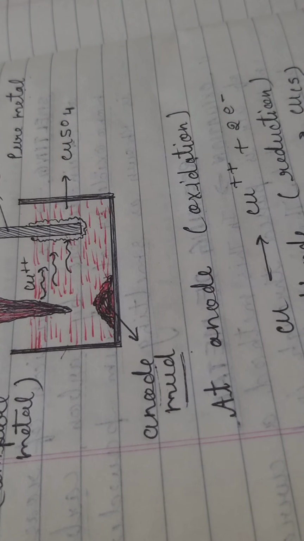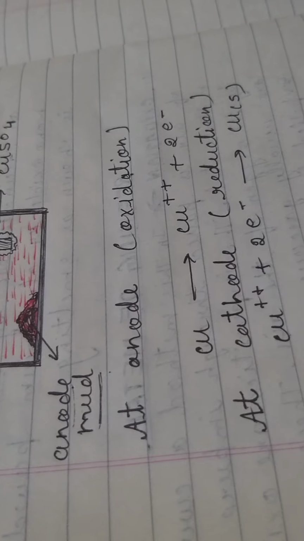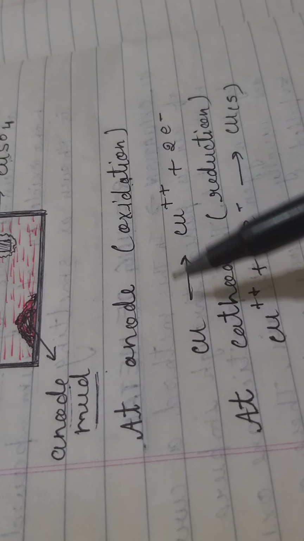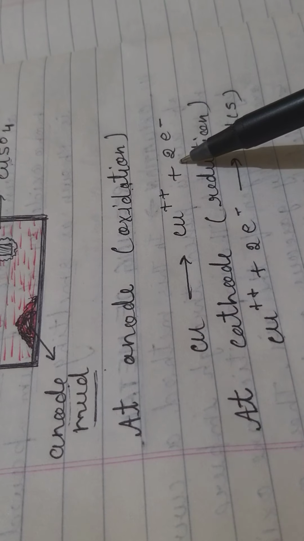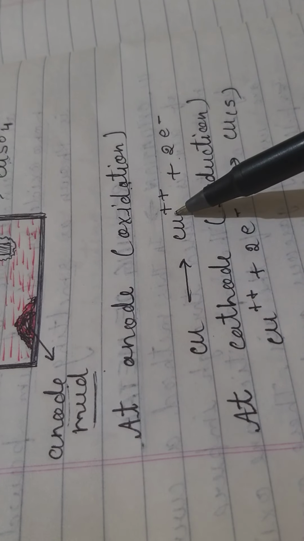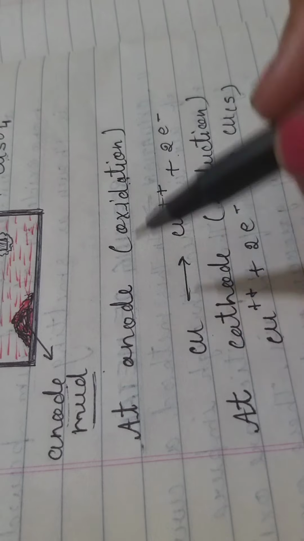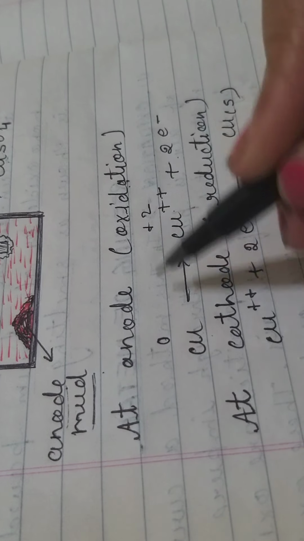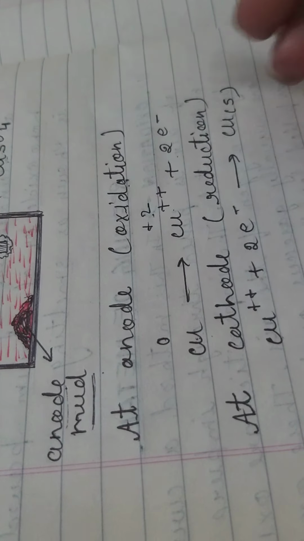In the whole procedure two chemical reactions take place. At the anode, oxidation takes place. Copper liberates 2 electrons and converts into Cu2+. The oxidation state of copper changes from 0 to +2, which means copper is oxidized here.